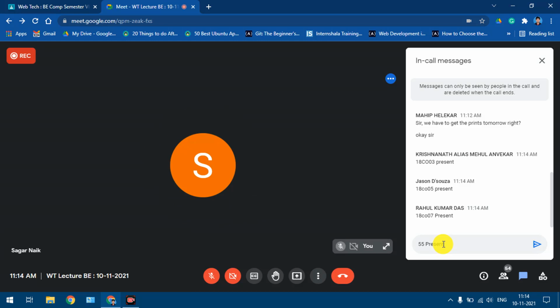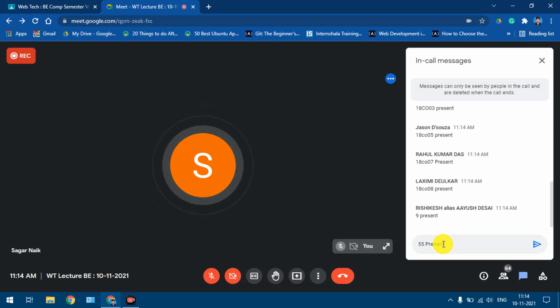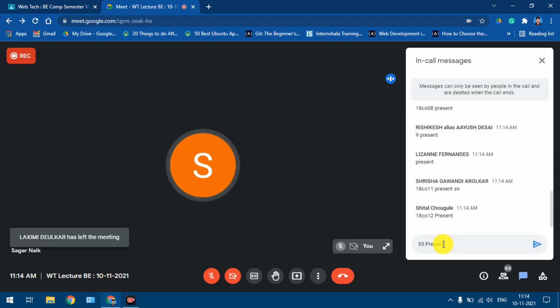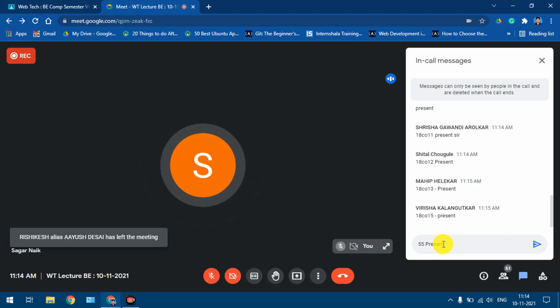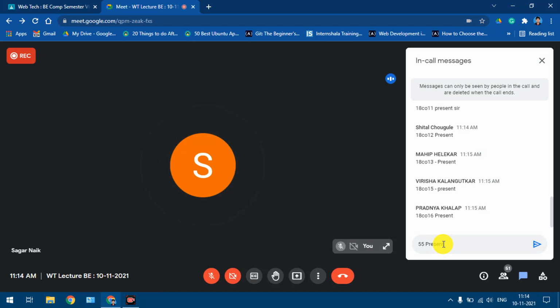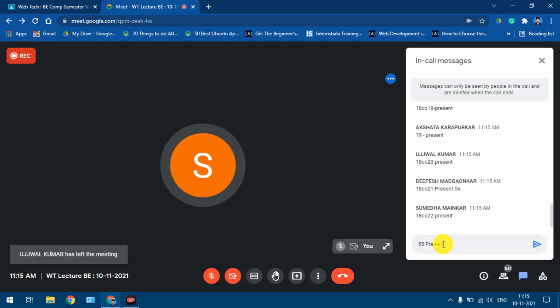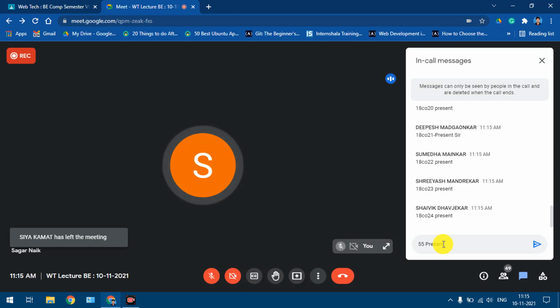7 present. 8 present. 9 present. 10 okay. 11 present. 12 present. 13 present. 14, they have gone for a function they're having, I think. 15 present. 16 present. 17, Mohit not there. 18, Sia present. 19 present. 20 present. 21 present. 22 present. 23, and please don't remain absent, don't miss out your practicals. 22 present. 23 present.